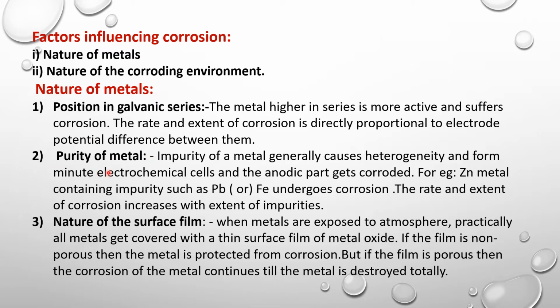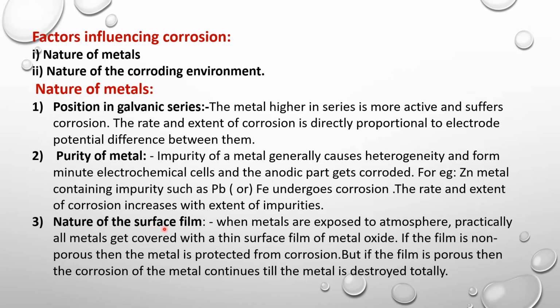Second, purity of the metal. Impurity of a metal generally causes heterogeneity and forms minute electrochemical cells within the structure of the metal, and the anodic part gets corroded. For example, zinc metal containing impurity such as lead or iron undergoes corrosion, because zinc is more active than iron and lead. The rate and extent of corrosion increases with extent of impurities. The higher the impurity, the more is the rate of corrosion.